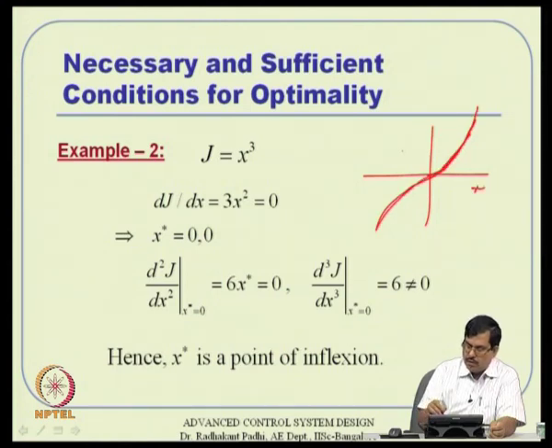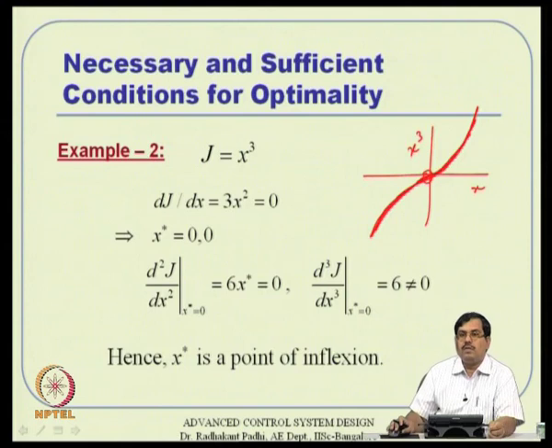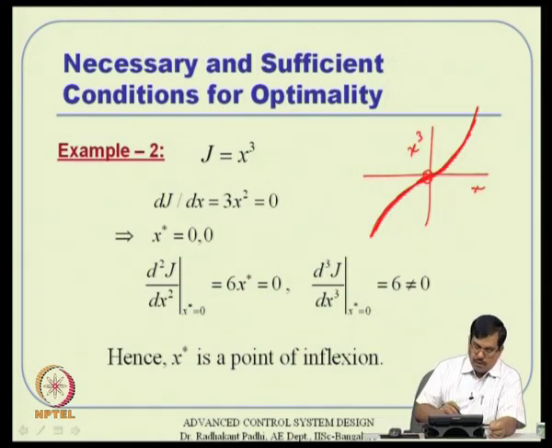This is x versus x cube, then obviously this point has a point of inflection. The slope is 0 here at the 0 point, but after that, on the right hand side it increases, and on the left hand side it decreases actually. So, that way it is a point of inflection actually.